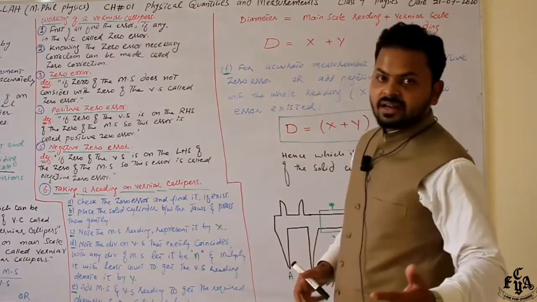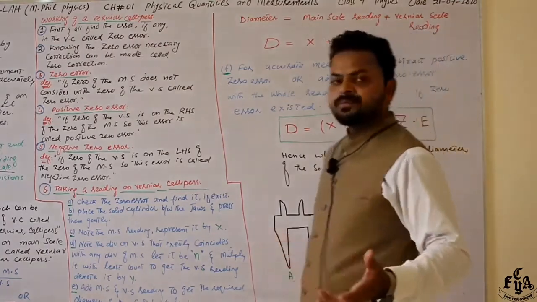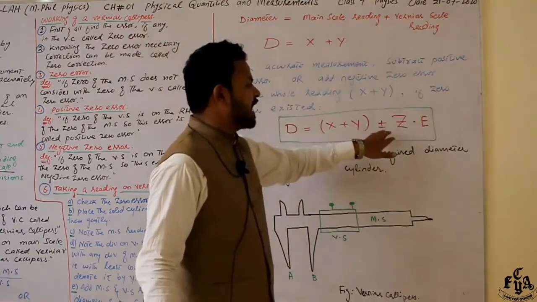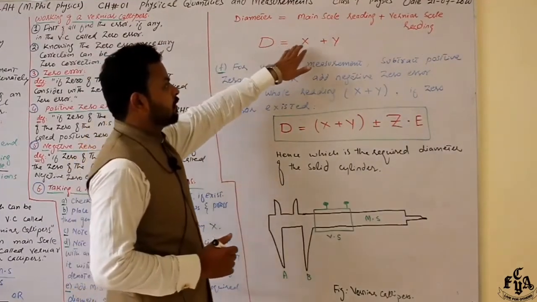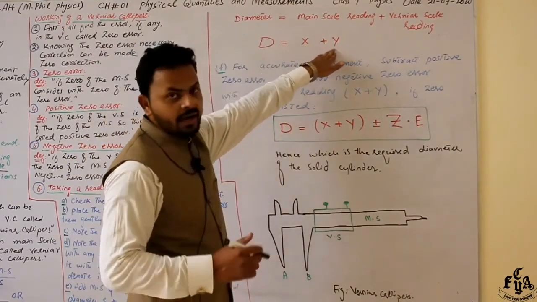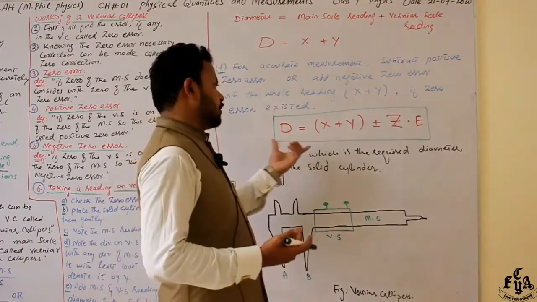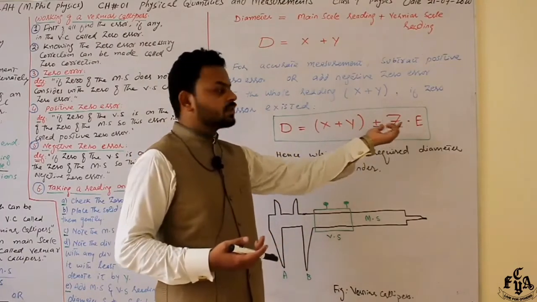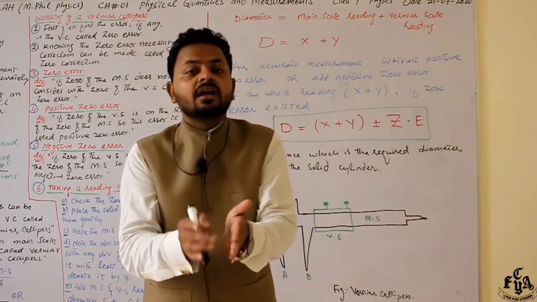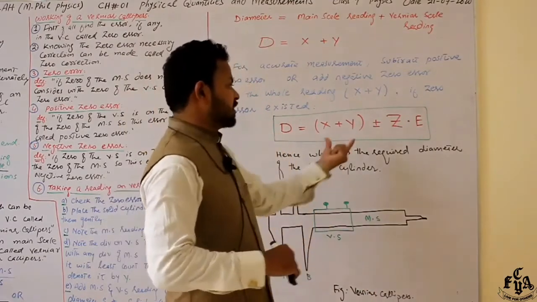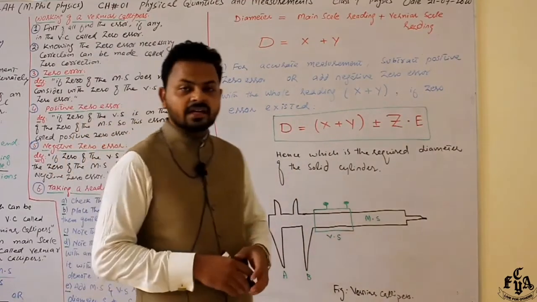If there is any zero error in the reading, just add or subtract that zero error with X plus Y. This is the total reading. Just add or subtract zero error from the original. And note this: X is the main scale reading, Y is the vernier scale reading, and then if there is any zero error in the reading, just write plus or minus with it, right? So positive zero error will always be subtracted from the original reading, negative zero error is always added to the original reading. So this is the total result, which is the required diameter of the solid cylinder. You can get that, right?